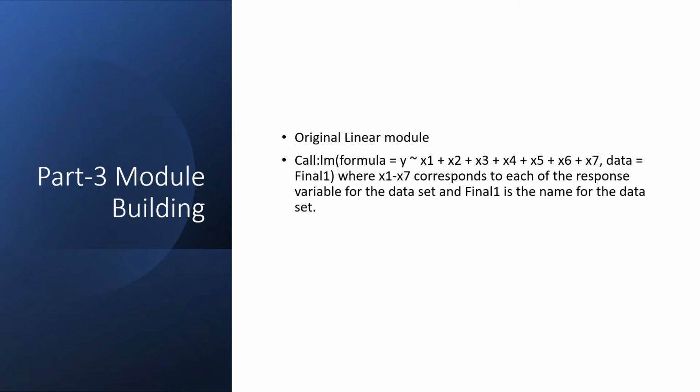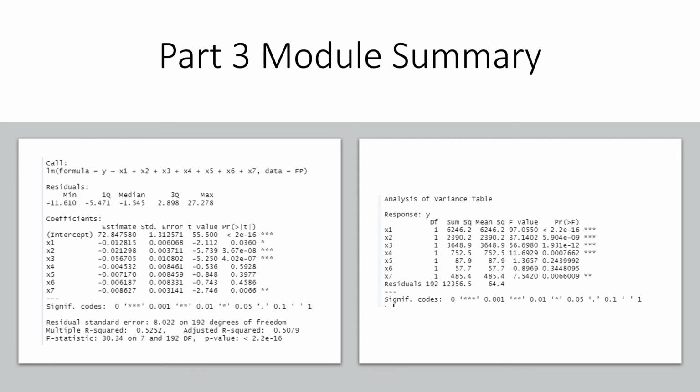So I started building my original linear model. I transformed all the variable names to x1 through x7, just so that it is a little easier for me to write the R code, because when you have to type out 20 words in R, sometimes you can mess that up. And my data set is called final one. So this is my model summary.